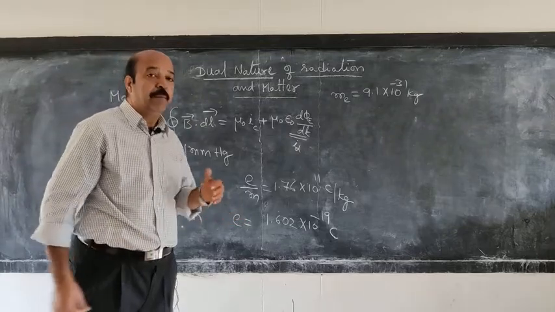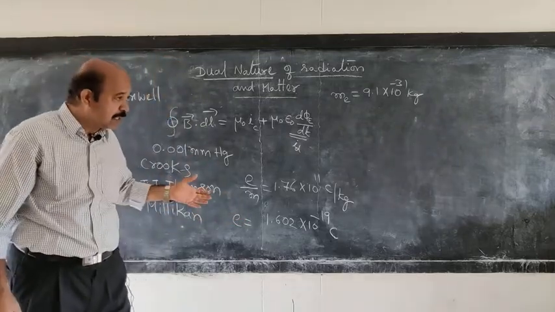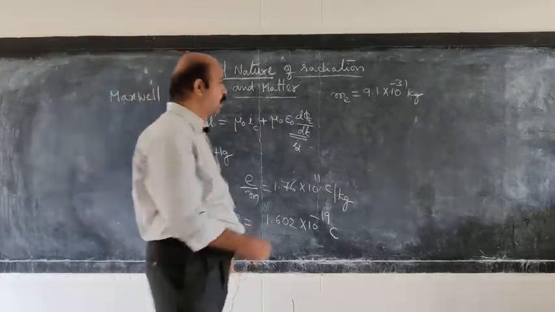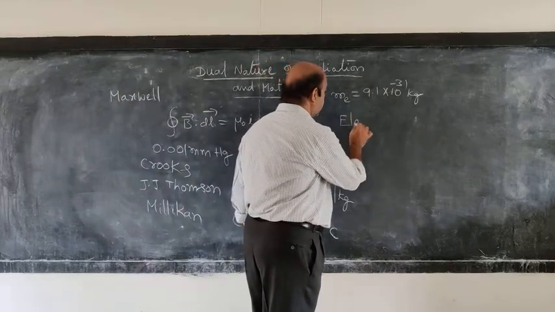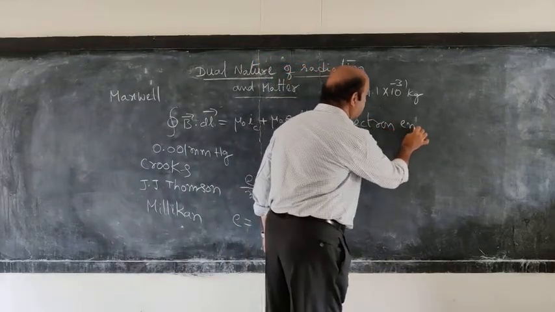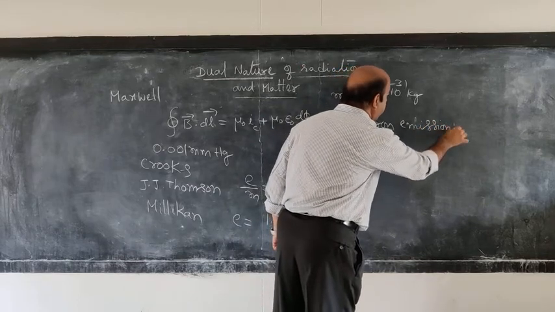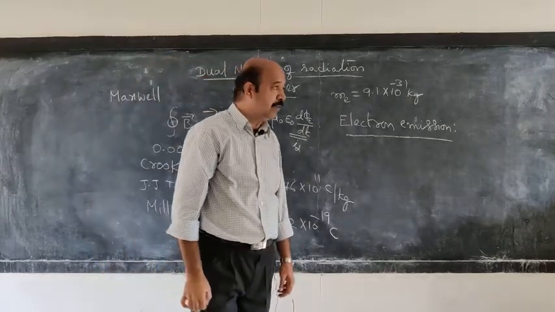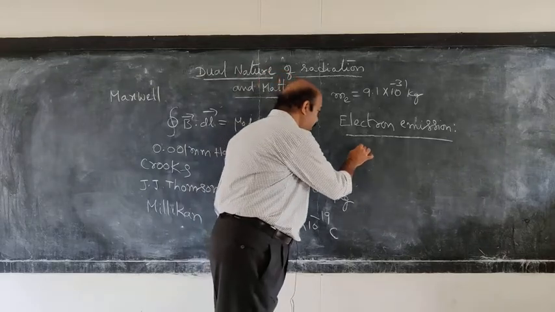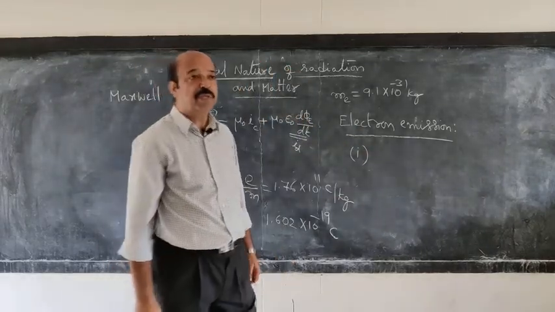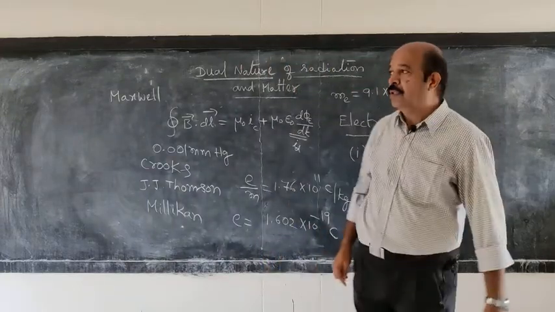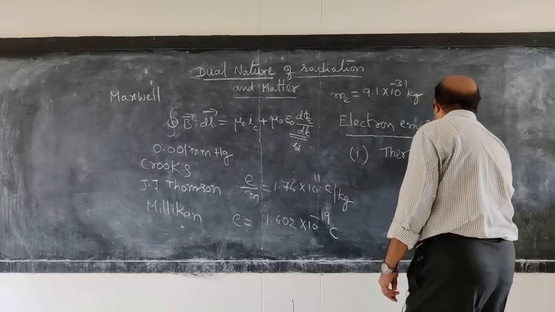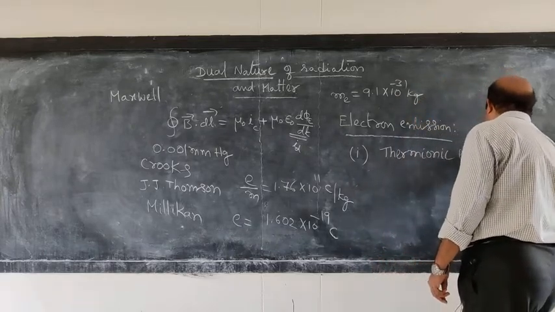the experiments performed by scientists showed that the same cathode ray particles, that is electrons, can be produced by different methods. So, electron emission from different methods were investigated, and the following are the three methods by which electrons can be produced from different materials. So, one is thermionic emission.